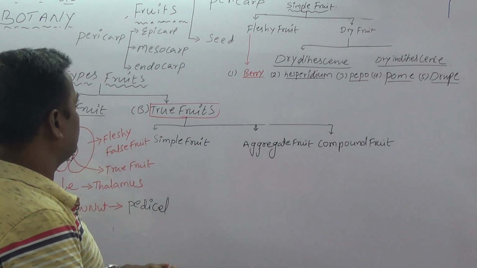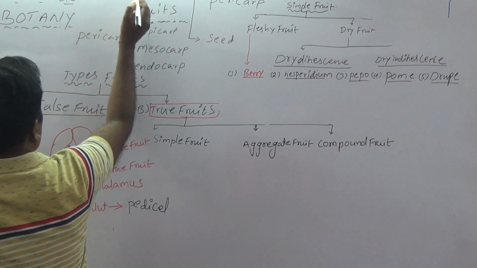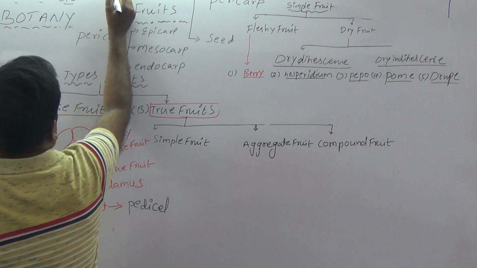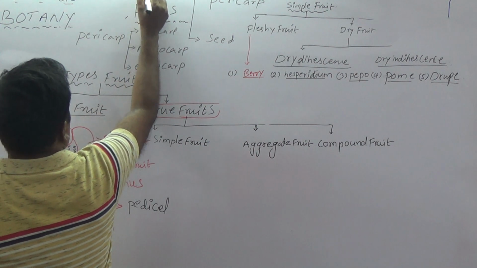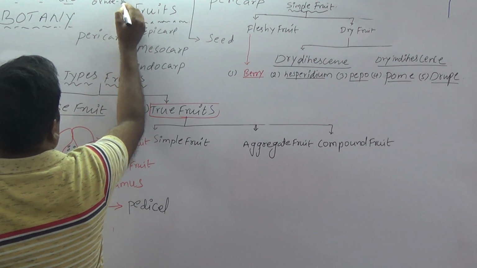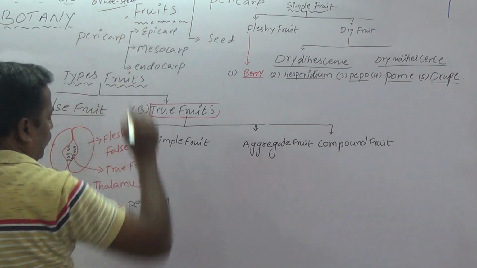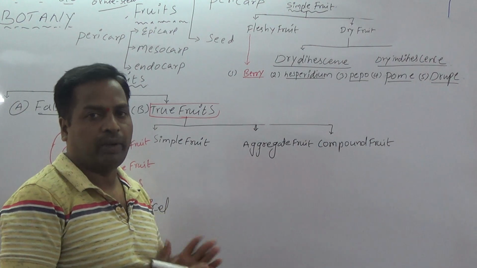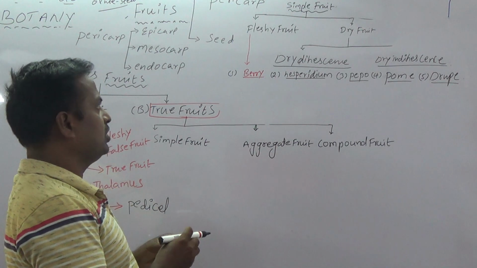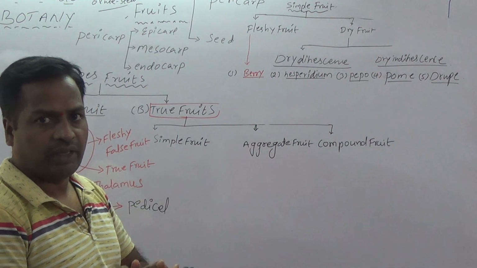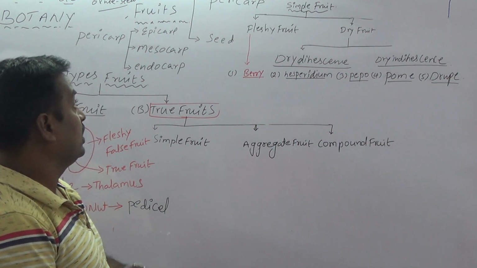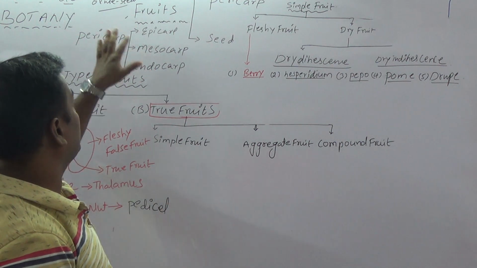After fertilization, the fruit is formed from the ovary in the flowering plant. The ovary develops into fruit. Ovules develop into seed. Are you clear, students? Every flowering plant's ultimate aim is to produce fruits. The purpose is to continue its life cycle. Without fruit, the life cycle is not continuous, because which is the fertile part present in fruit?